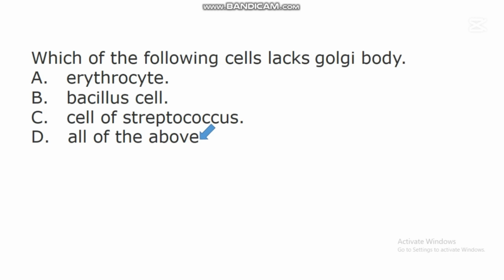All of the above. Studies have shown that erythrocyte, which is red blood cell, lacks this structure called Golgi body. The cell of Bacillus lacks Golgi body. Bacillus is one of the bacteria that we have. We also have another organism known as Streptococcus. This Streptococcus is a bacterium and all bacterial cells lack this Golgi body. The red blood cell lacks Golgi body. All these things are facts about this structure called Golgi body.